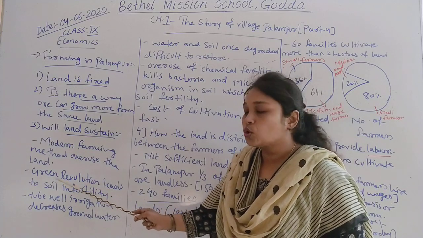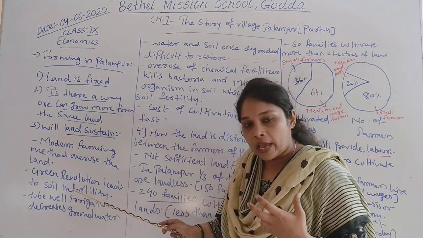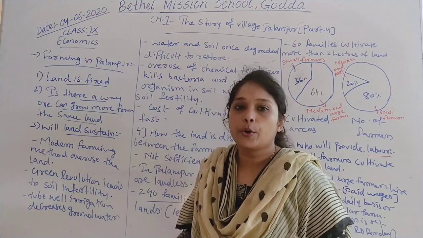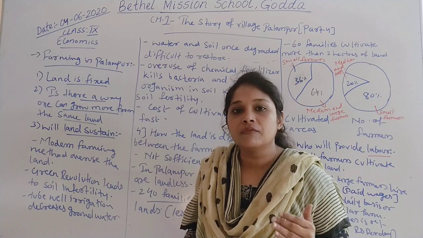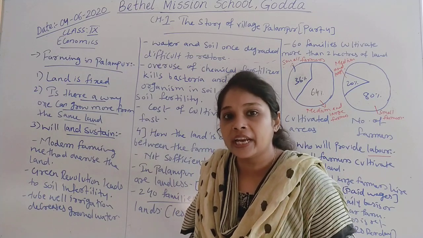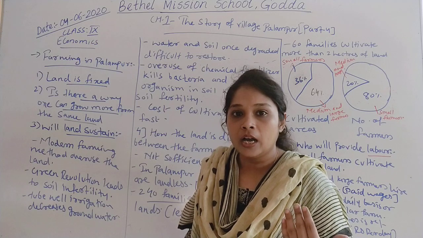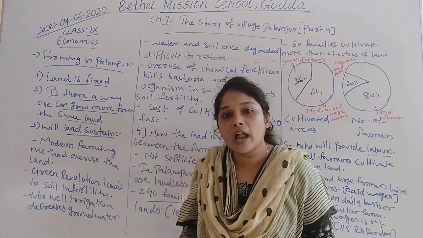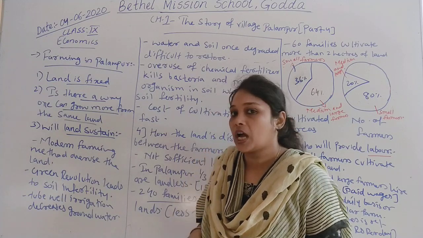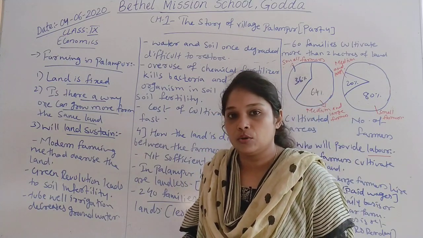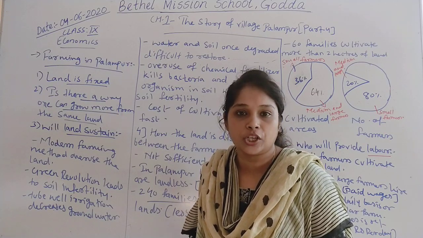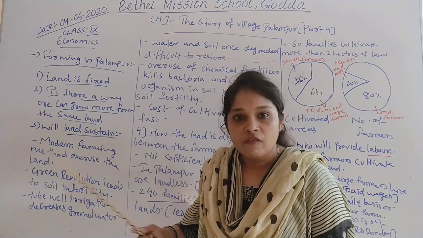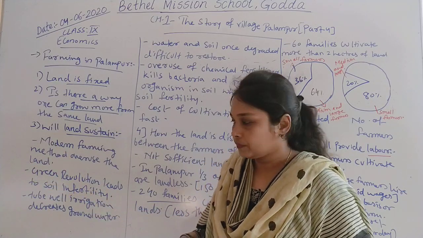Green revolution leads to soil infertility. As we are overusing the land, using the same land once, twice or thrice for the production of different food grains, it affects the fertility of land. Land gets degraded, soil gets degraded, and it raises the infertility of the land. And after some time, the land is not able to cultivate anything, which is a disadvantage for us. That is why when we are using green revolution or modern techniques of production, we need to be careful, because land is fixed. Once it gets degraded, we cannot restore it easily.